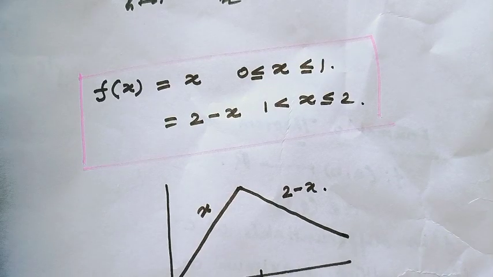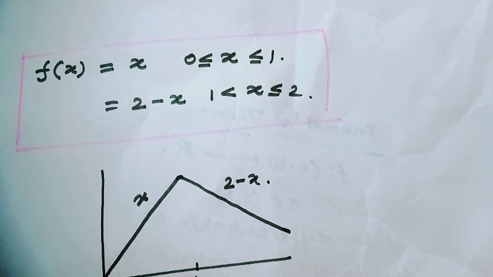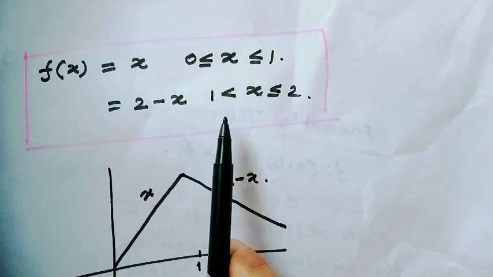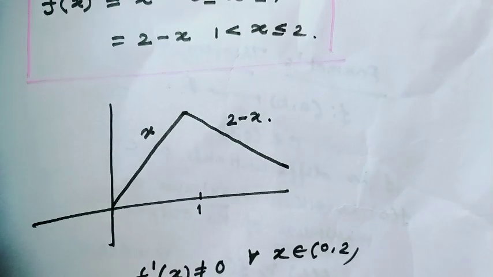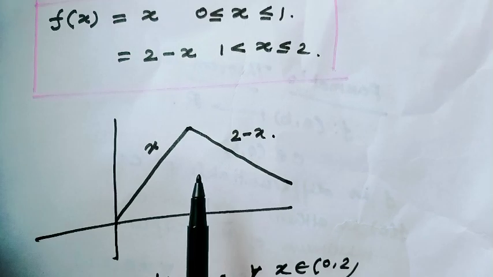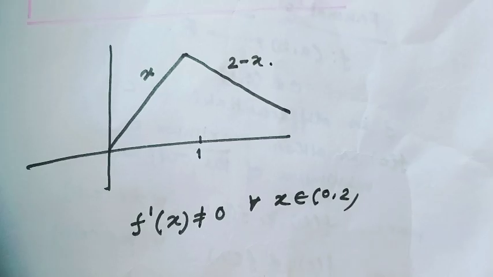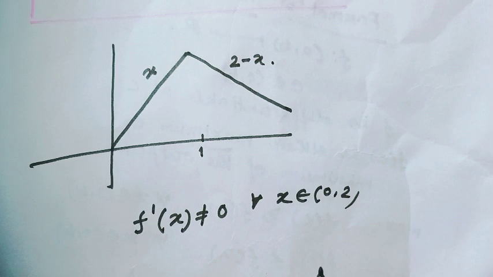f of x equals x in the interval 0 to 1 and 2 minus x in the interval 1 to 2. And notice this is the graph of this function. From the picture it is clear that at the point 1 the function cannot be differentiable. Here, in the open interval 0 to 2, there exists no point where the derivative vanishes.